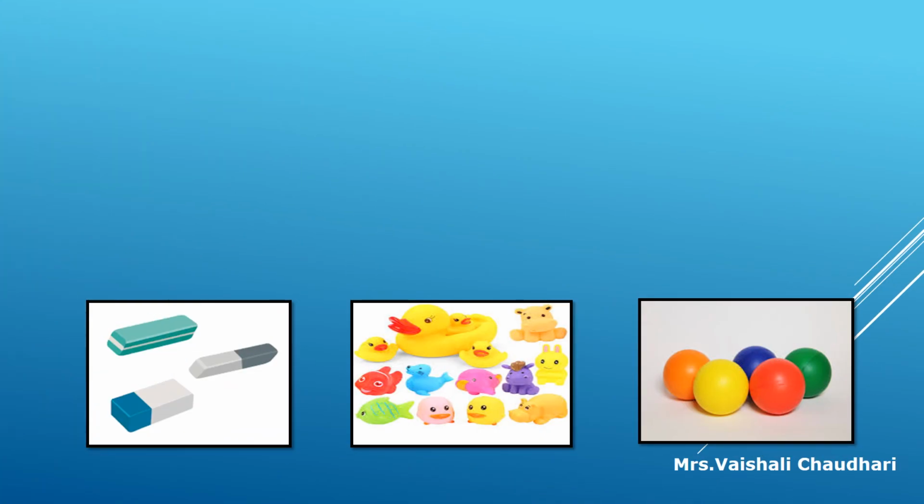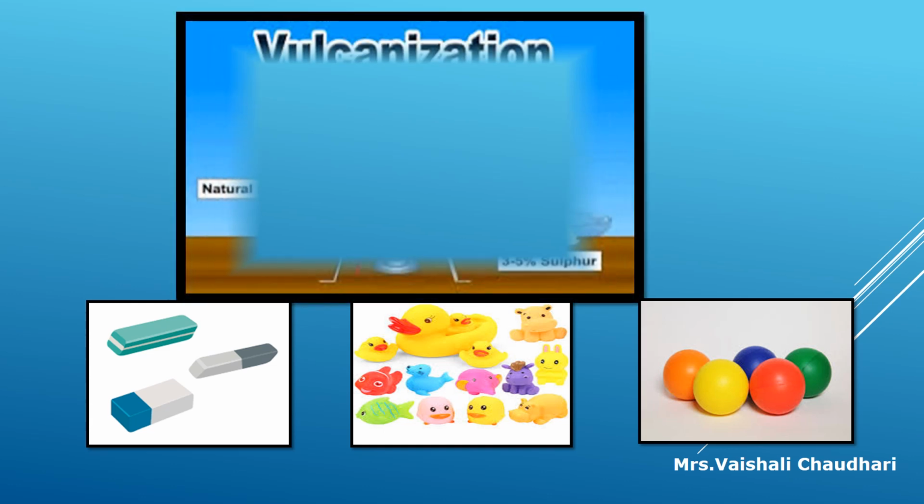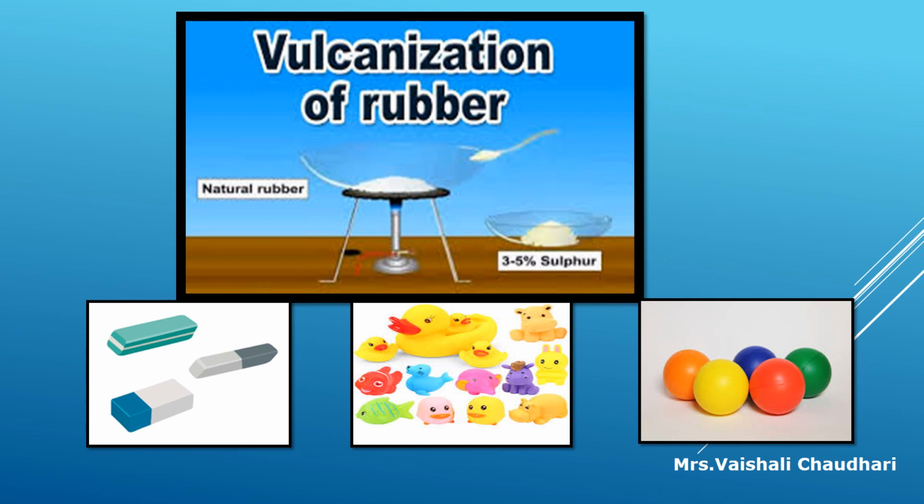Now the next topic is vulcanization of rubber. In the process of vulcanization of rubber, rubber is heated with sulfur for 3 to 4 hours, and for giving hardness to the rubber, sulfur is mixed in it.